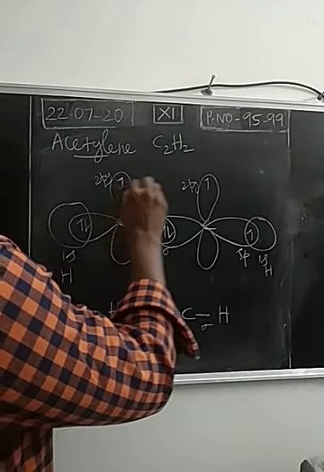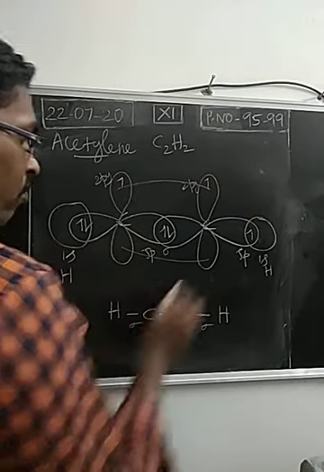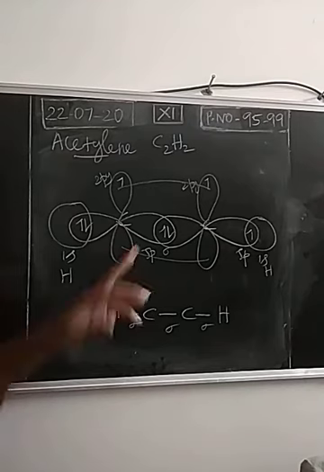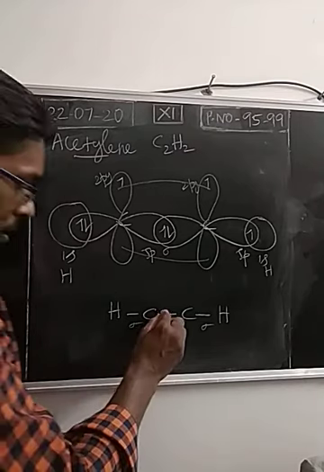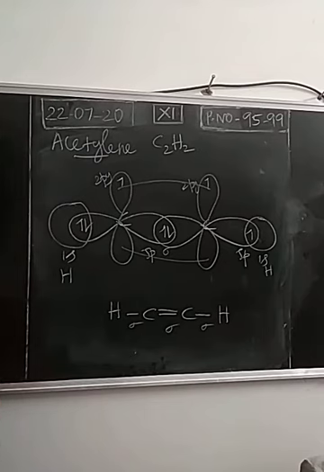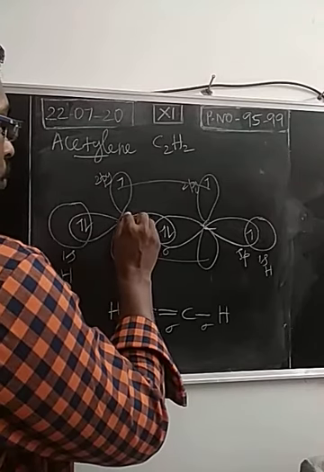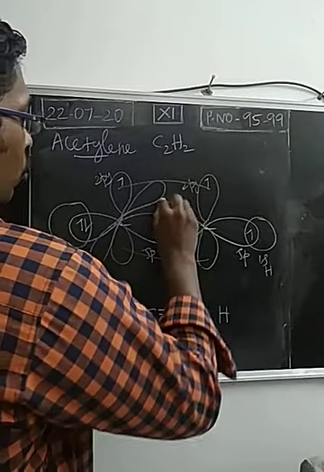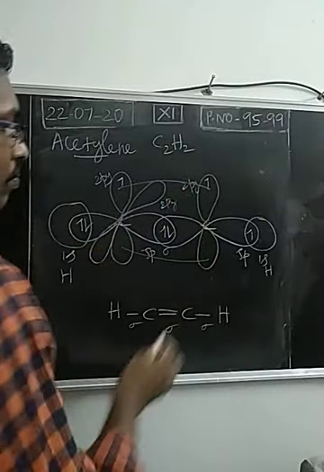So they are overlapping in a sidewise manner. So this is called a lateral overlapping. So due to lateral overlapping, a pi bond is formed between carbon atoms. Okay. So unhybridized orbital is 2py. And we have one more unhybridized orbital in carbon. What is it? It's called 2pz, isn't it?